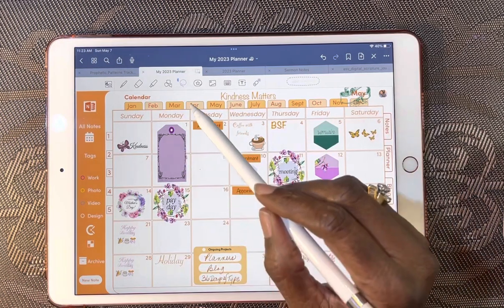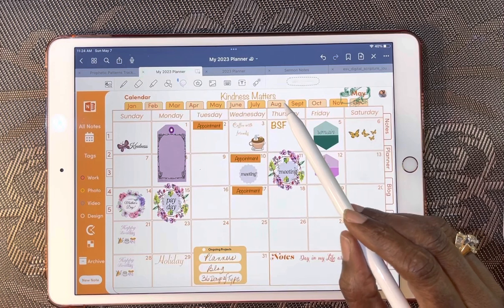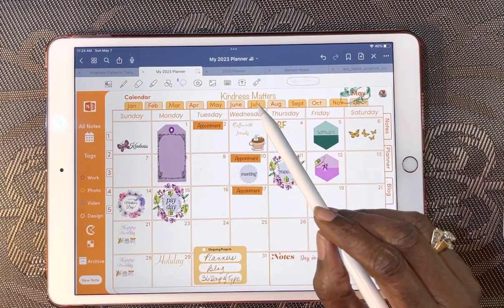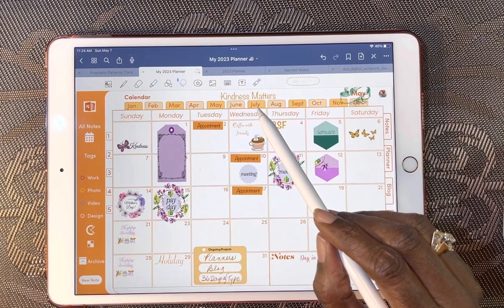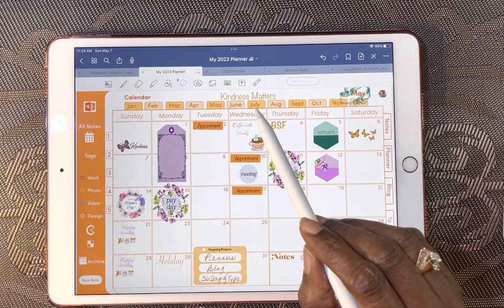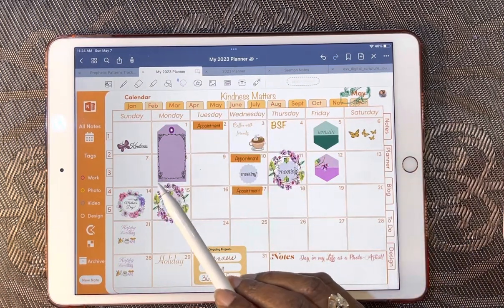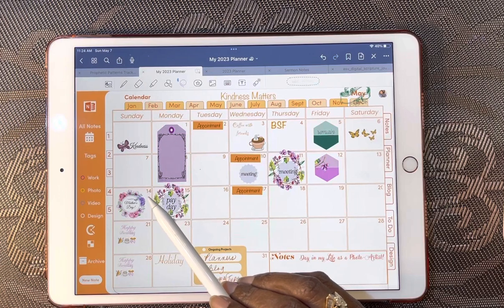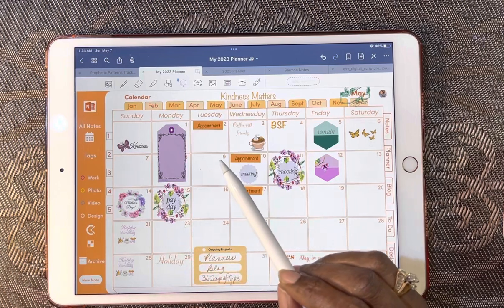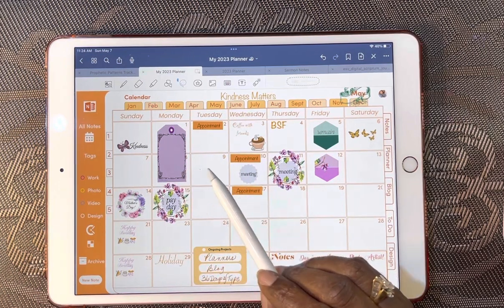This is a monthly planner that I use. Some things I like to include is kindness. Seems like we're living in a world where there's so much going on, and every day we hear such negativity in the news. So kindness does matter. Everything that we can do to show kindness to others, I think, is important. So I included those on my monthly calendar and on my weekly calendar.